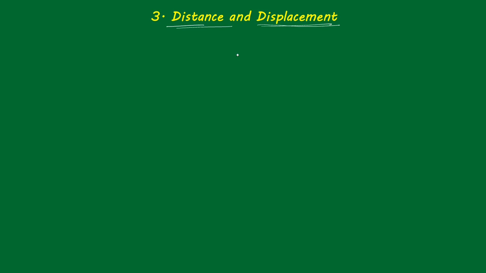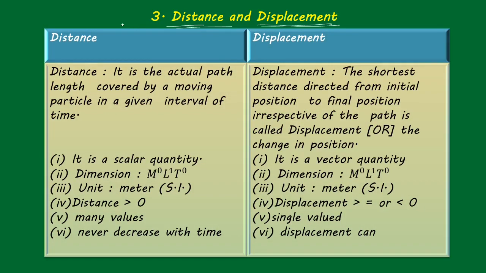Now let us check how. This is in tabular form, with distance here and displacement here. Generally, the distance is the actual path length covered by a moving particle in a given interval of time.